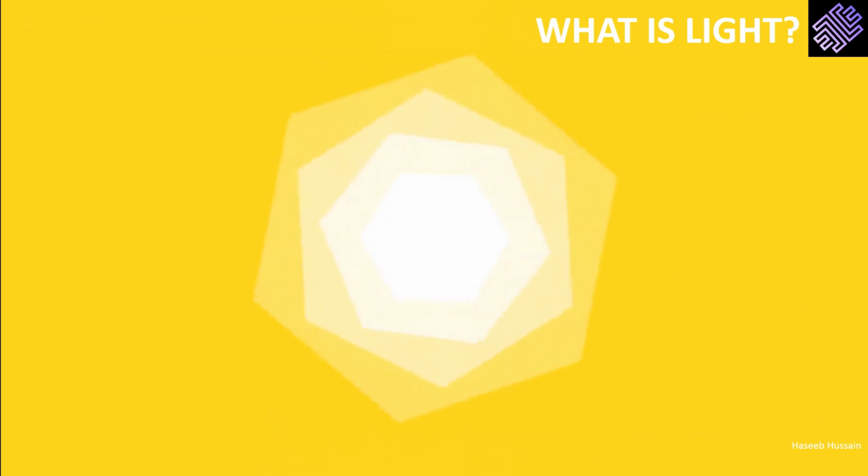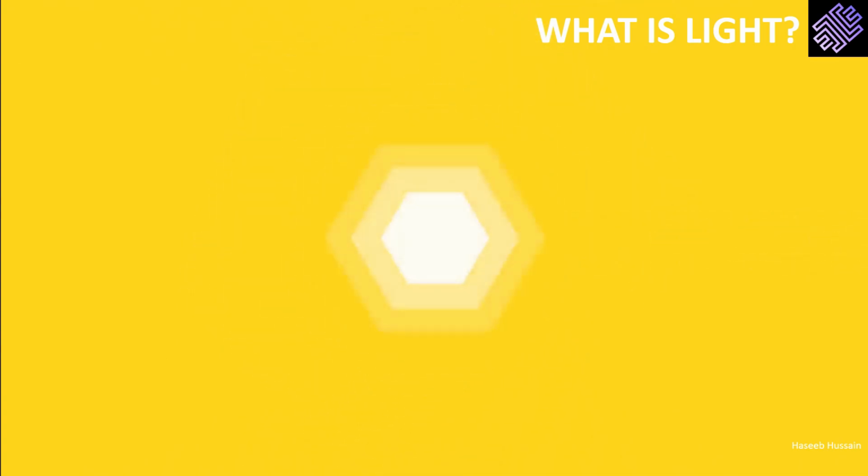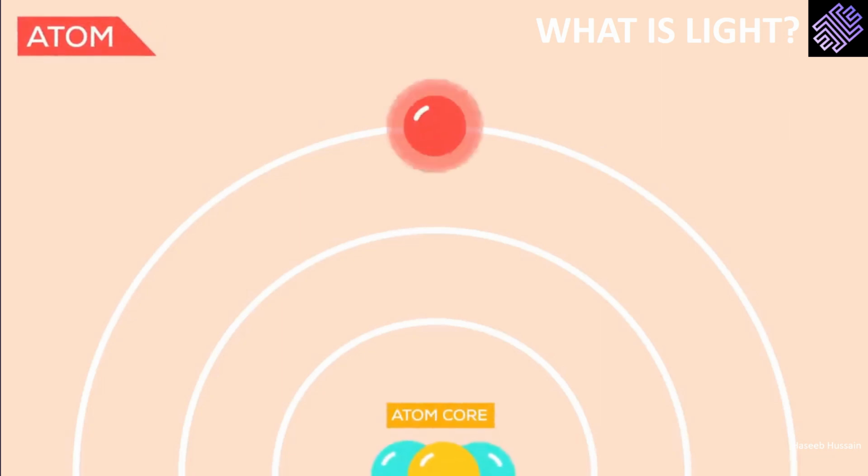A vast amount of electromagnetic radiation is emitted when atoms or molecules drop from a higher state of energy to a lower one. They lose energy and emit it in the form of radiation. At a microscopic level, visible light is created when an electron in an atom that is in an excited state drops to a lower energy state and loses this excess energy.